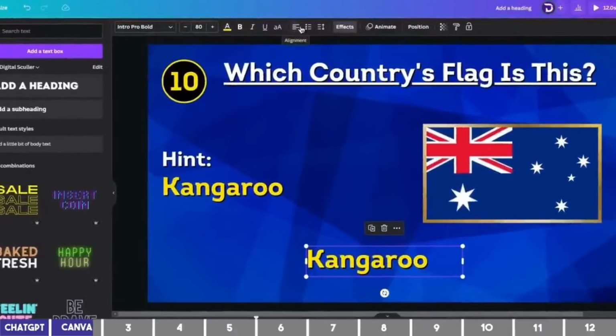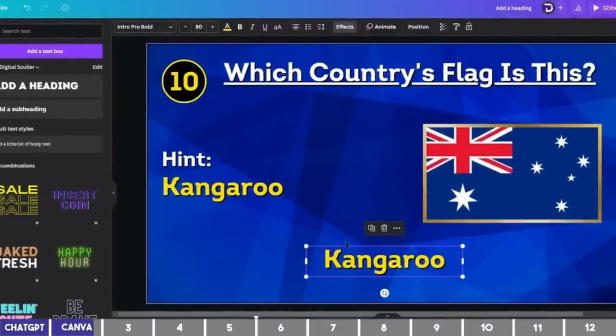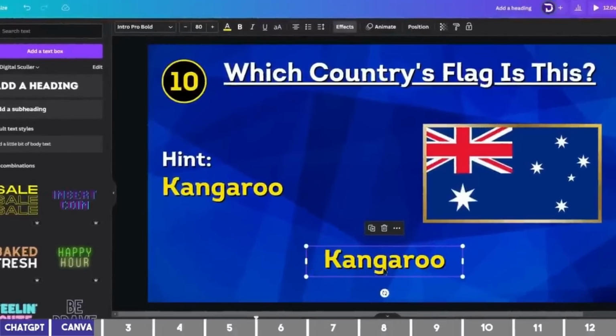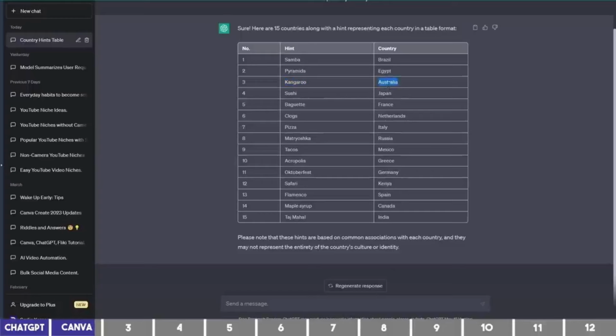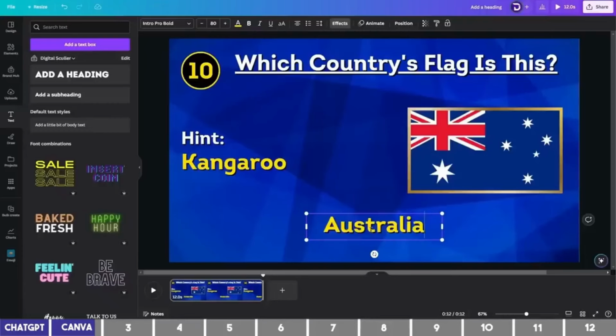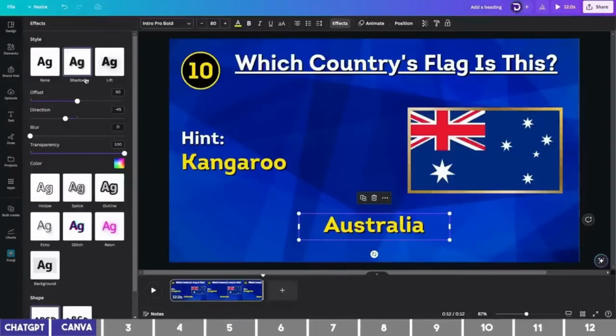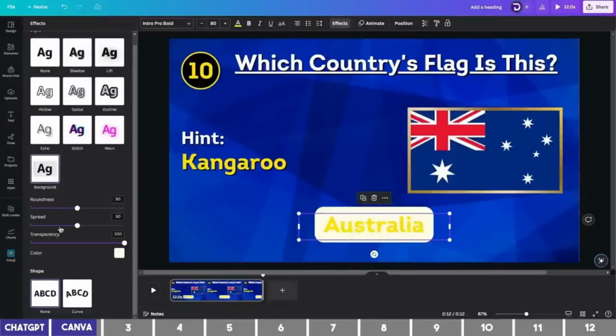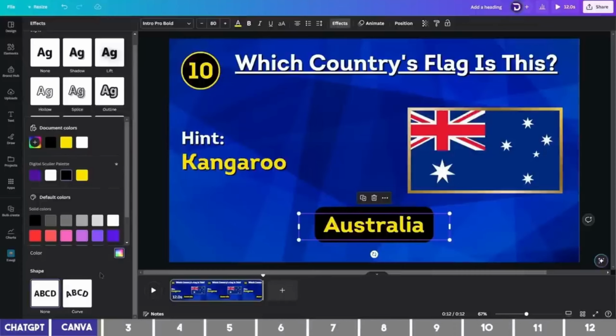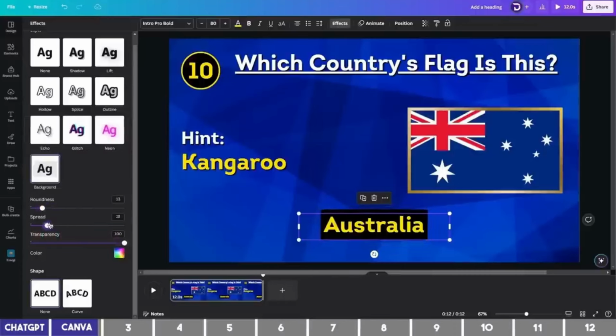Then with the alignment button, make sure it is aligned to the middle so that all the answers will fall in place when creating it in bulk. Then we can go to Copy and paste the answer here in the box. And instead of the shadow effect, let's choose a background effect on the Effects window and change the background color to black. Reduce the roundness and the spread, and we can move on to add a timer.